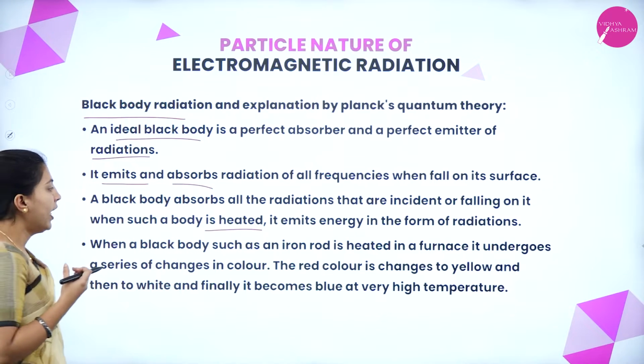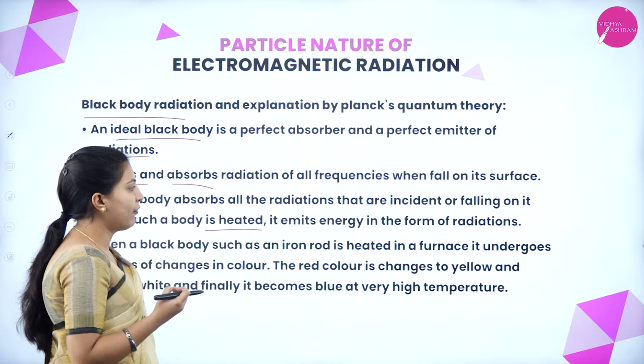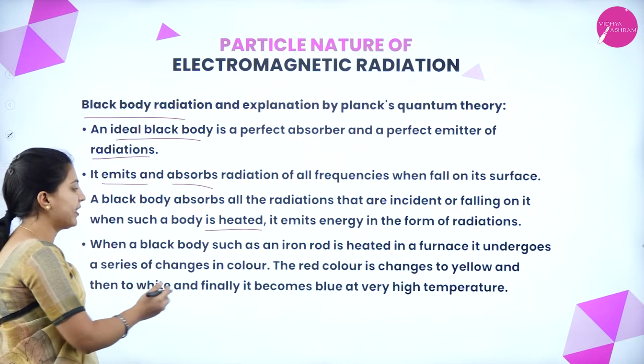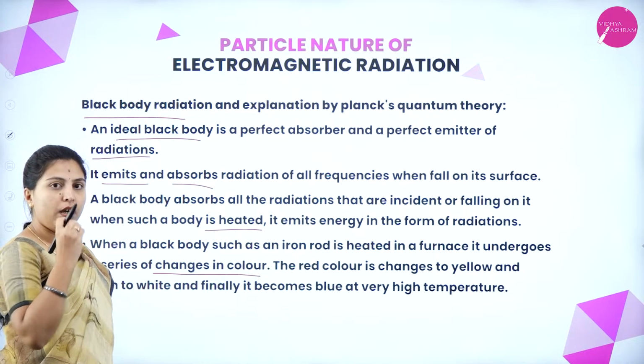When a black body such as an iron rod is heated in a furnace, it undergoes a series of changes in color. We are giving an example here.